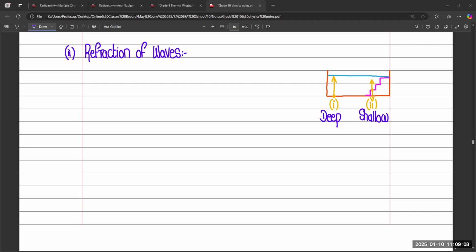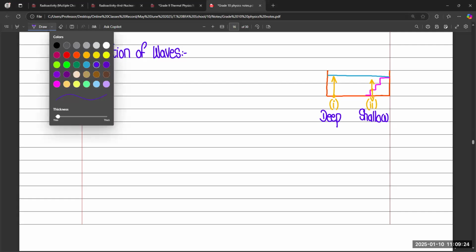So this is the difference between the different surfaces. So in refraction of water, we need to consider two different mediums, deep water and shallow water.